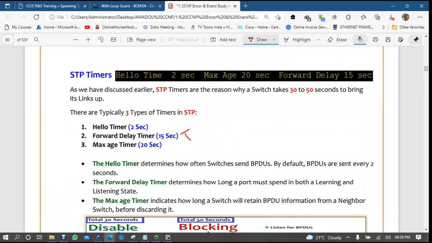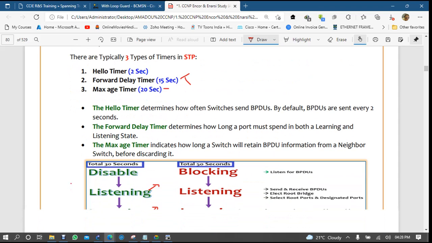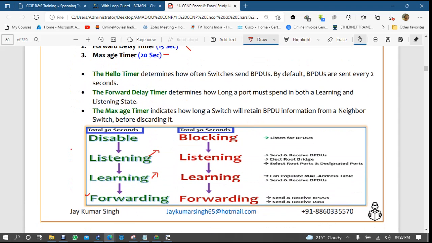Now max age timer. Max age timer means if I am blocked by some STP process, and due to some STP topology change I am not receiving BPDU which is periodic every 2 seconds, then I will wait for 20 seconds, the max age timer.